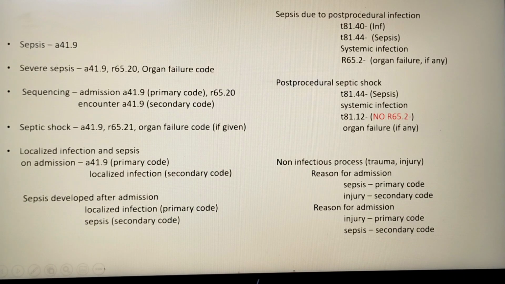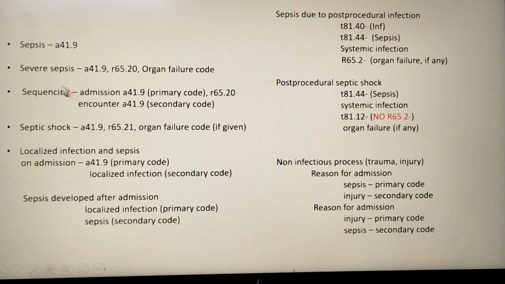So, here is an overview of what we learned till now. For example, these are the codes. First, sepsis: if it is sepsis unspecified, we will give this code, and if the organism is mentioned, we will code that one. The second one, severe sepsis, means two codes: A41.9, which is sepsis unspecified, and the severe sepsis code. Along with that, if any organ failure is mentioned, then we have to code the organ failure code also.